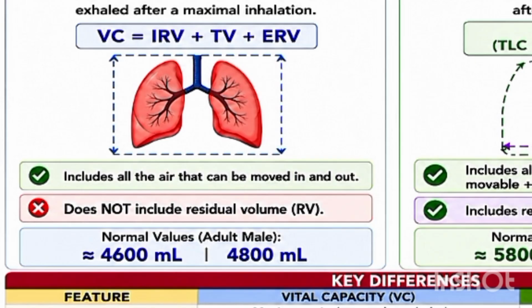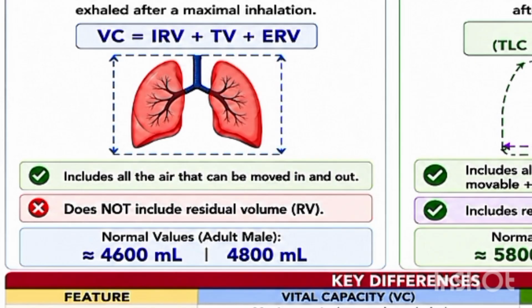If we write it in terms of volume, it is made up of inspiratory reserve volume, tidal volume, and expiratory reserve volume. Vital capacity is equal to inspiratory reserve volume plus tidal volume plus expiratory reserve volume. Here, one thing is missing. Can you find it? It is residual volume.